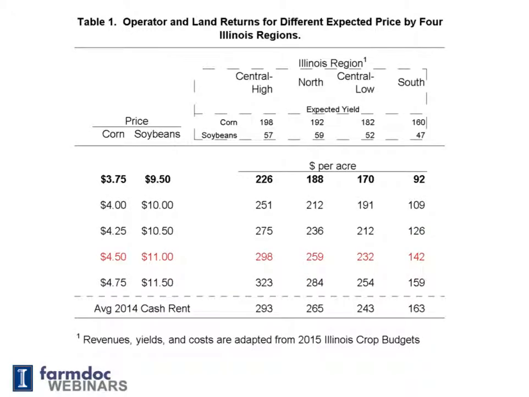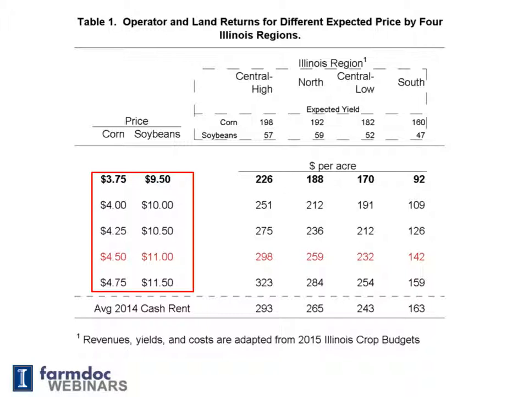More detail on operator and land returns and cash rents is shown in this figure, which is taken from the May 19th article. Operator and land returns are given for 4 Illinois regions as indicated at the top of the table: Central High, North, Central Low, and South. These are arranged from left to right based on expected yields. Central High has a 198 bushel corn yield expected, while South has a 160 bushel yield.